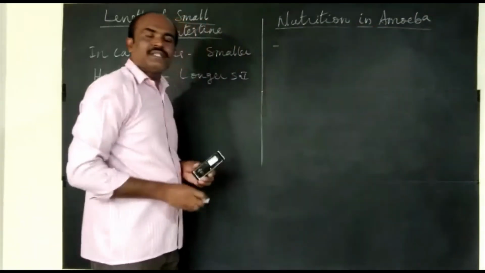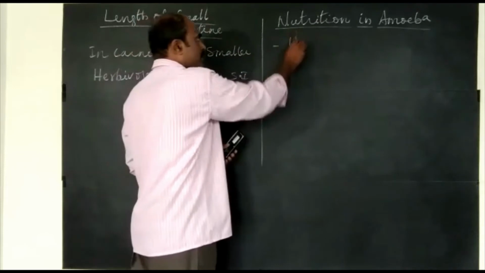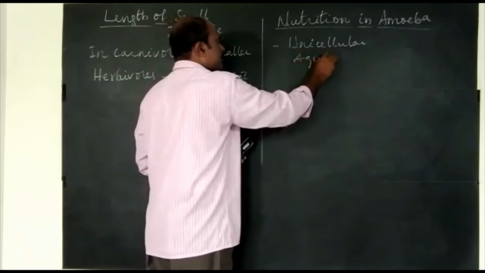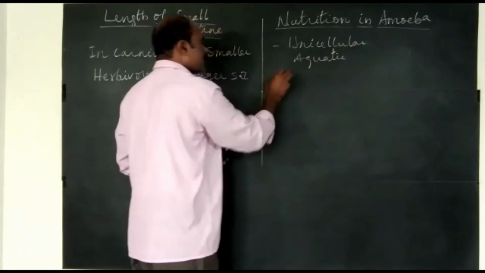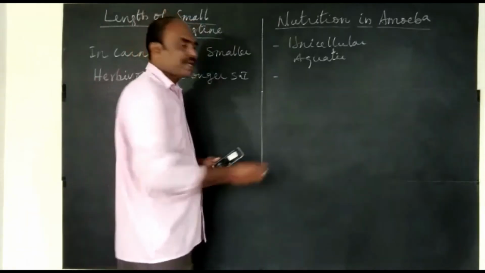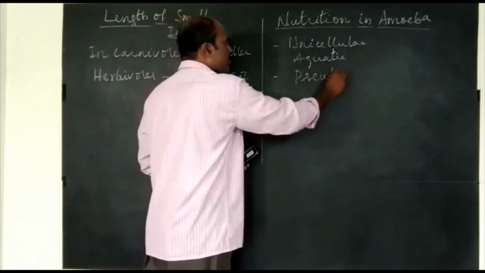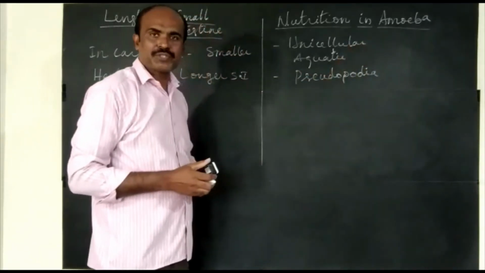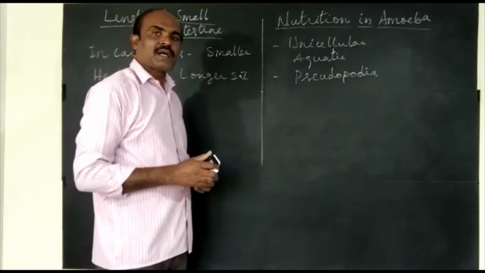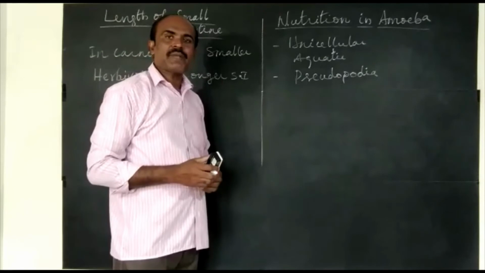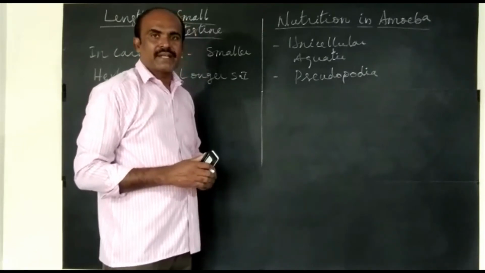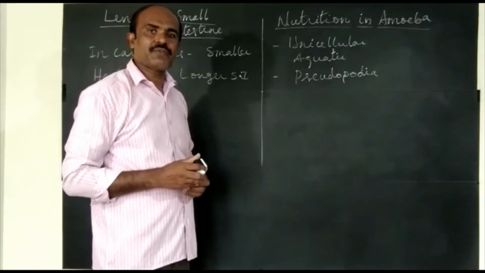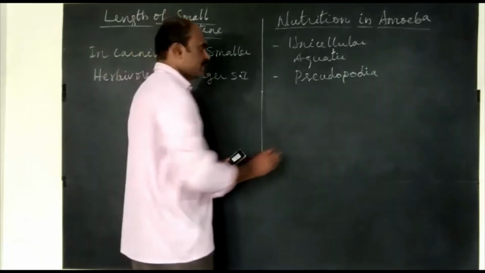Amoeba is a unicellular aquatic organism. We know that. Amoeba have pseudopodia. Pseudopodia help in locomotion, moving from one place to another place. And pseudopodia also play a major role in getting food material. Now let us understand how pseudopodia help amoeba to get food material, step by step.